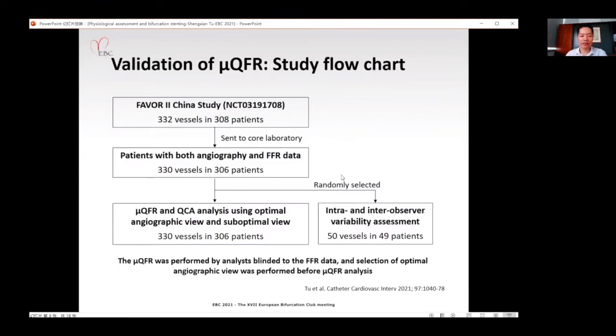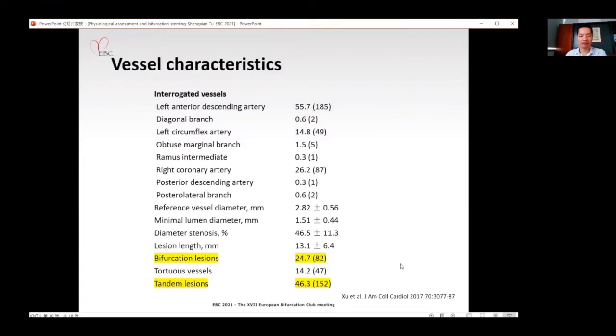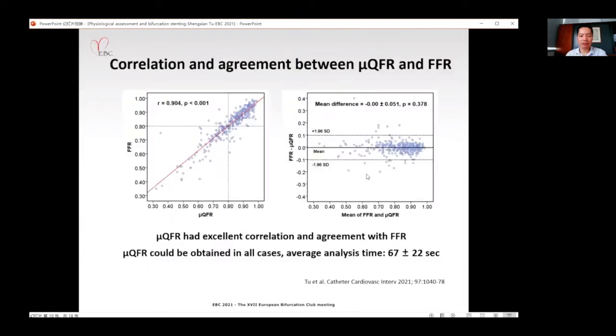We validated MU-QFR in the FAVOR II China study population. In total, MU-QFR and QCA analysis was performed in the optimal angiographic view and also in the suboptimal view in 330 vessels from 306 patients. The selection of the optimal angiographic view was performed before MU-QFR analysis. The inter- and intra-observer variability was assessed in 50 vessels randomly selected from the population. The previous study has already shown the characteristics of the vessels in this study population. Bifurcation lesions were present in 24.7% of the vessels, and tandem lesions in roughly half the patients, indicating this is a typical clinical population.